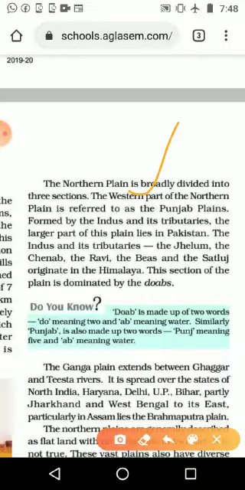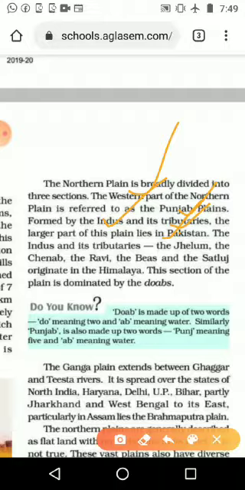And the northern plain, we normally call it the Punjab plain, and it is formed with the help of the Indus River and its tributaries. The tributaries of the Indus River and the Indus River form the plain in the Punjab area, Punjab, Kashmir, and Haryana area, and it is known as the Punjab plains. And the longer part of this plain lies in Pakistan. Now the country is divided into three, Pakistan and India, and maximum of this western plain is part of Pakistan at present.